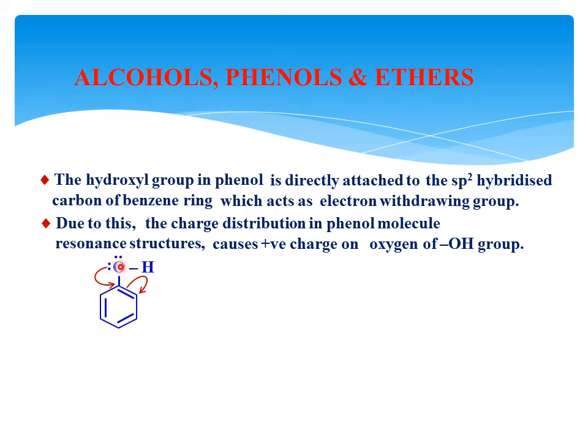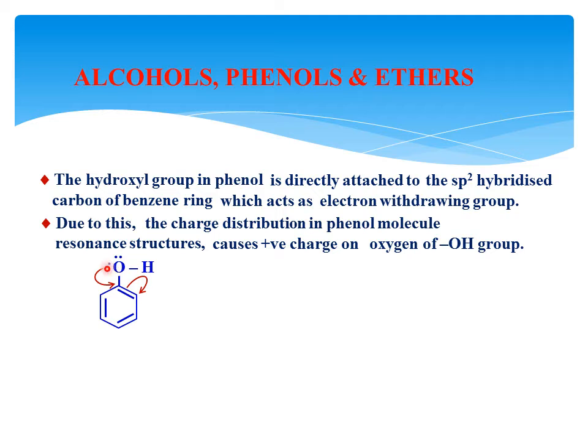We know that oxygen is more electronegative, but compared to this phenyl ring, oxygen is less electronegative. This phenyl ring withdraws the electrons of the oxygen, that is, the lone pair of electrons of the oxygen, towards this carbon.